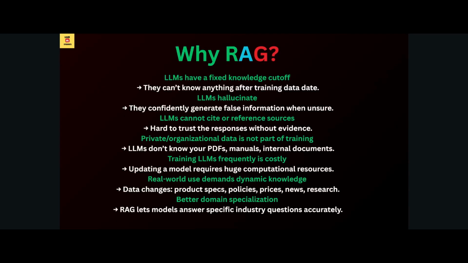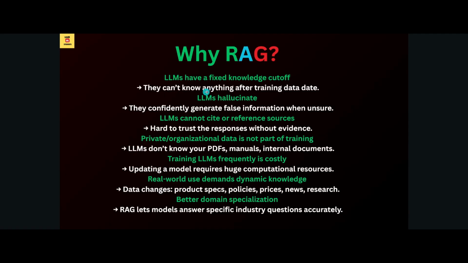Now I'm going to discuss why RAG. First you can see here, LLMs have a fixed knowledge cutoff. They can't know anything after the training data date. LLMs were trained on internet data, and that data was there till some specific date, right? On some specific date this OpenAI company trained that model, correct? That is why it cannot know anything after the training data date.